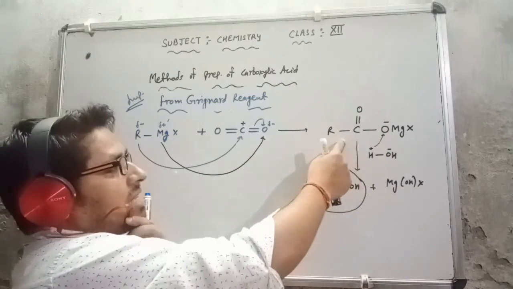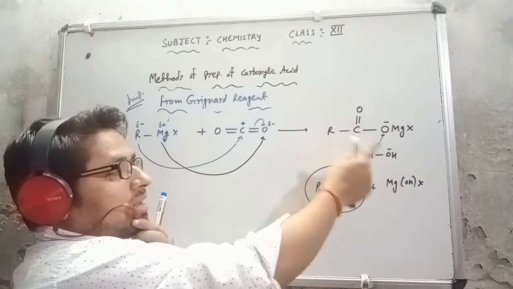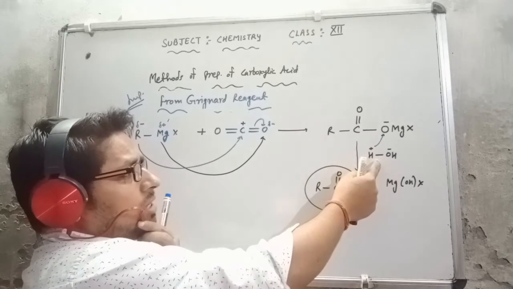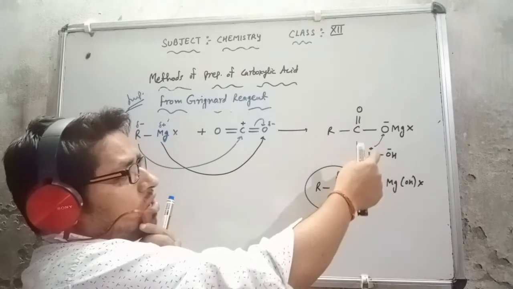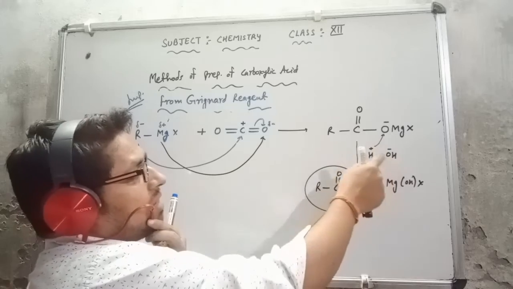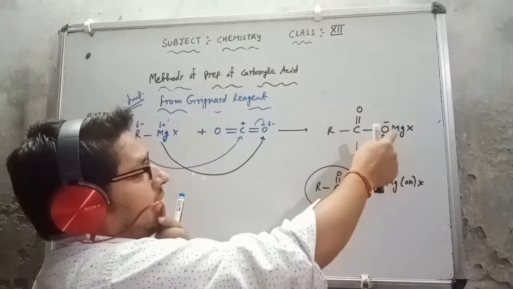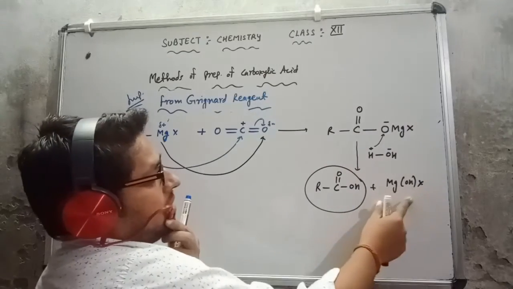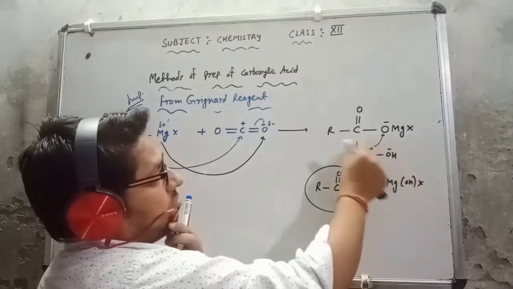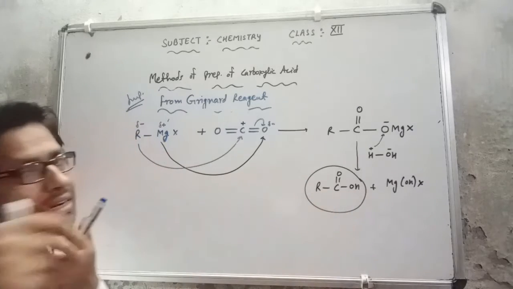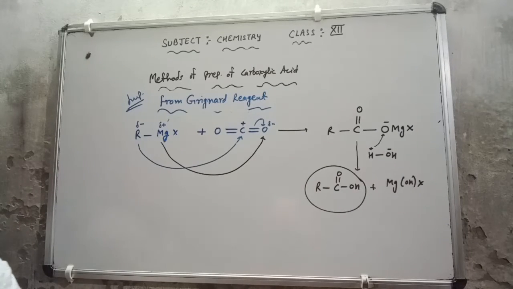As I get the intermediate product, it reacts with the water molecule in the acidic medium, or H3O positive, as it can sometimes also be written. So H positive and OH negative: the positively charged H will be attached to this oxygen, and MgOHX will be removed from here, and OH will be attached to this carbon, and we will get the carboxylic acid. I am going to show you one example of this.